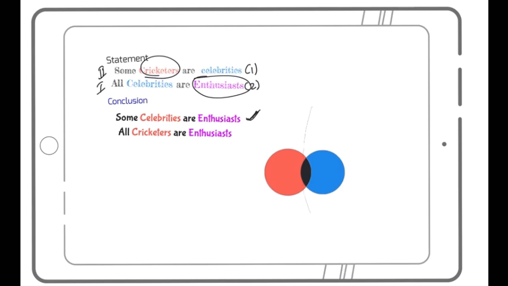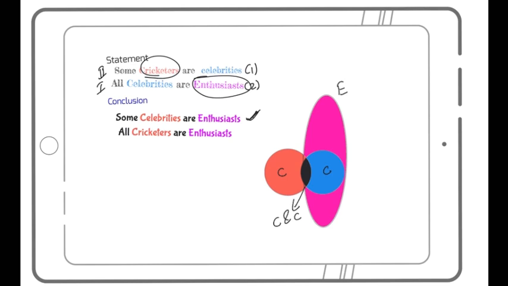All celebrities, which means all this blue, are my enthusiasts. Yes, all celebrities become enthusiasts. It will turn out to be my pink here. So this is my all celebrities are enthusiasts. Now, can I say with this all cricketers are enthusiasts? Certainly not. Let's see: this is my celebrity, this is my cricketer and celebrity, and this is my enthusiast.